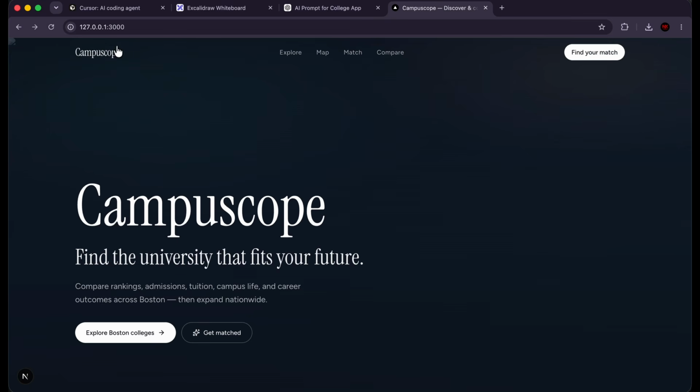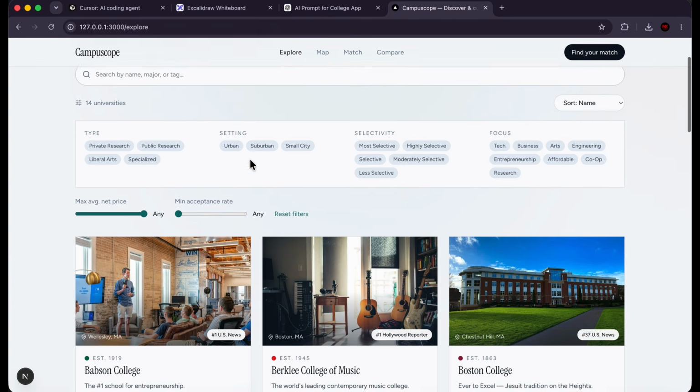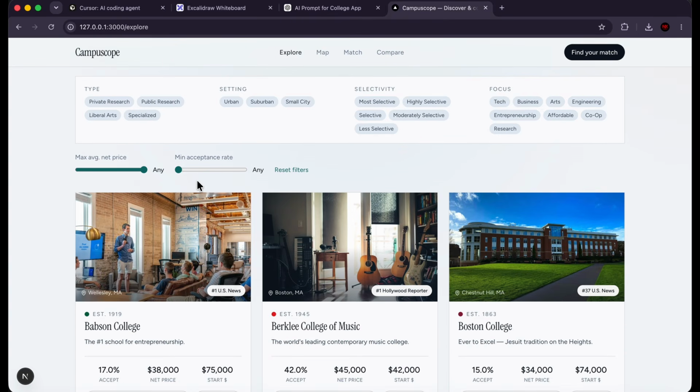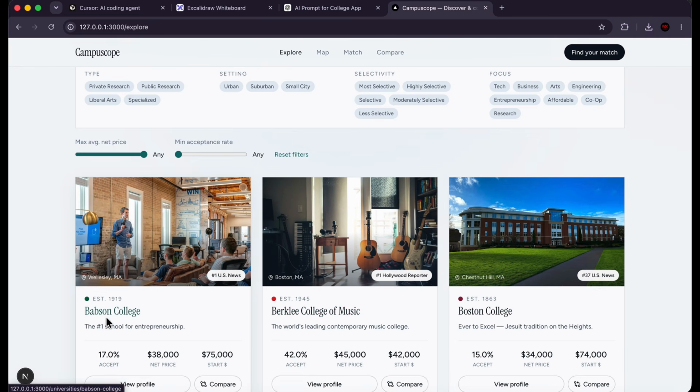Okay, so here I am on port 3000 in my browser, reviewing the application that Cursor has built for me. So let's understand the depth of what Cursor has built. If I click on Explore in the nav bar, you can see that there's a variety of different universities here in Massachusetts and in Boston that it's giving me options for. So it's giving me all of these different options, different colleges. So Berklee College of Music, Boston College, Babson College, the #1 school for entrepreneurship and stuff like that.